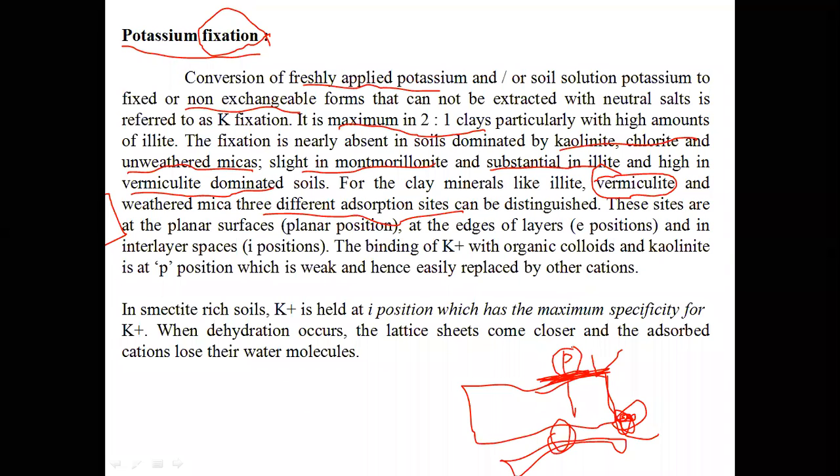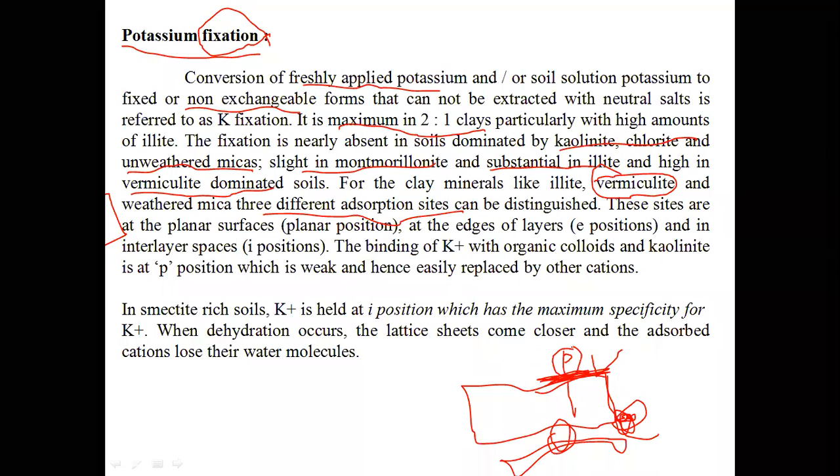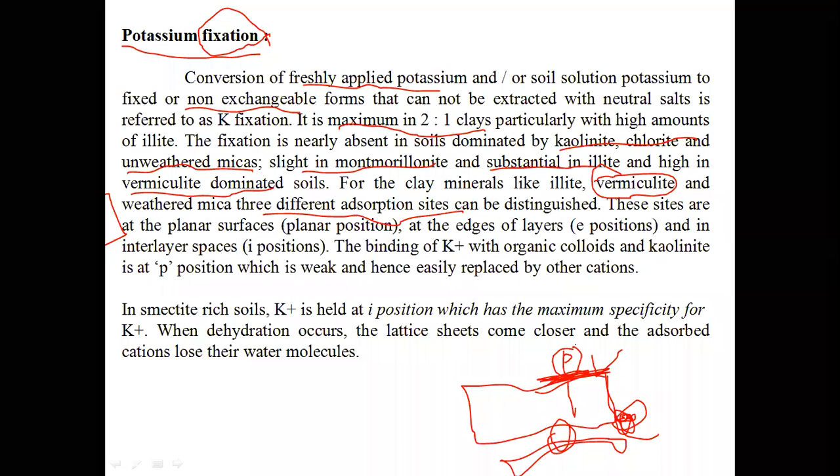The second one is, in kaolinite, potassium will be held on the planar position, which will be easily replaced with other ions. But in case of the smectitic group, that is illite, montmorillonite, vermiculite, K fixation is mostly confined to the interlattice position.